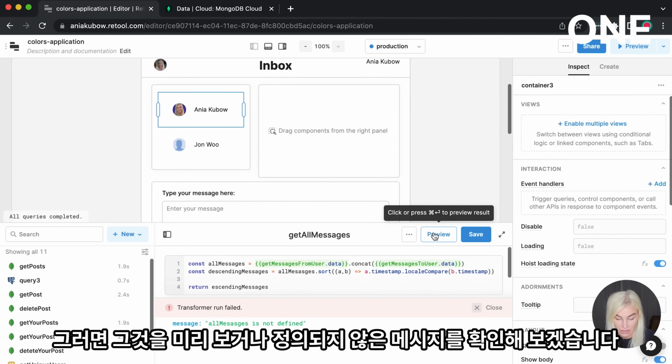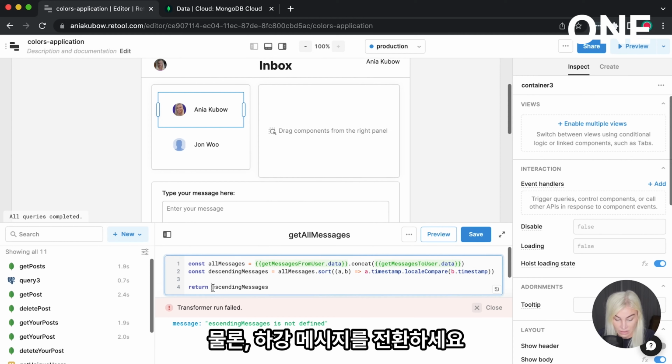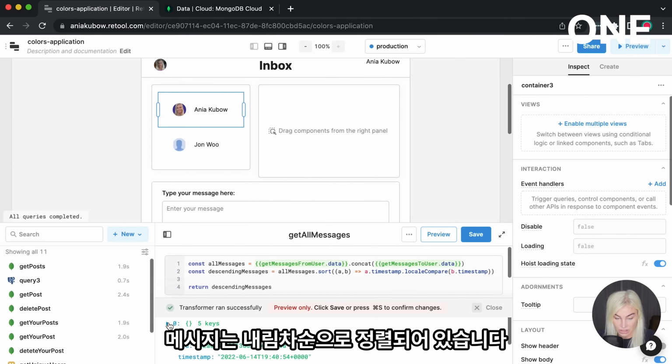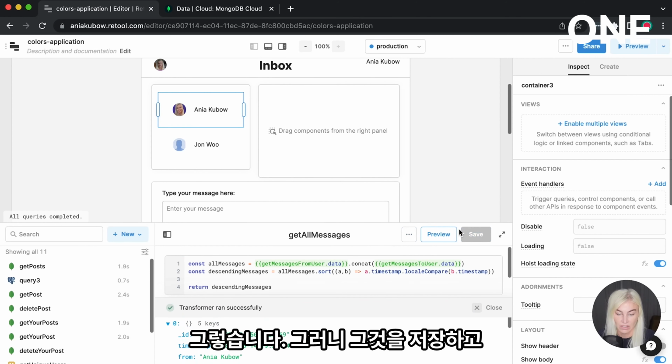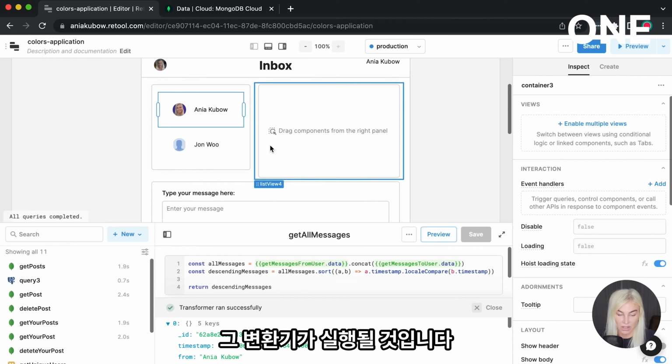So let's preview that. All messages not defined. Making sure to spell everything correctly, of course. Return descending messages. Okay, so there we go. The messages are in descending order. As soon as we add more, we will see that. Okay, so let's save that and that transformer will run. This is looking good.